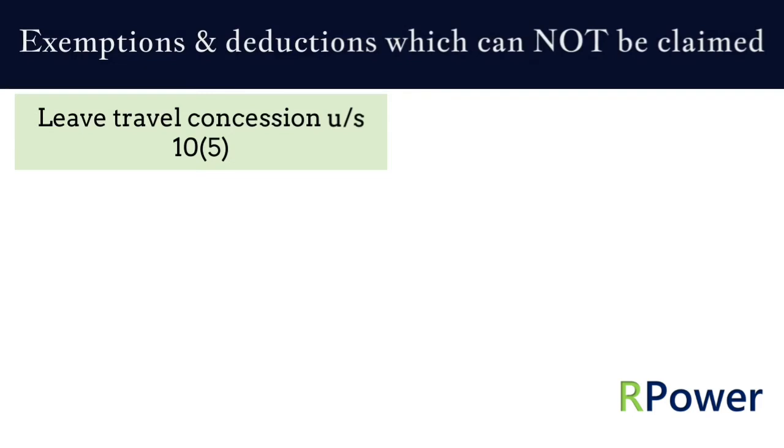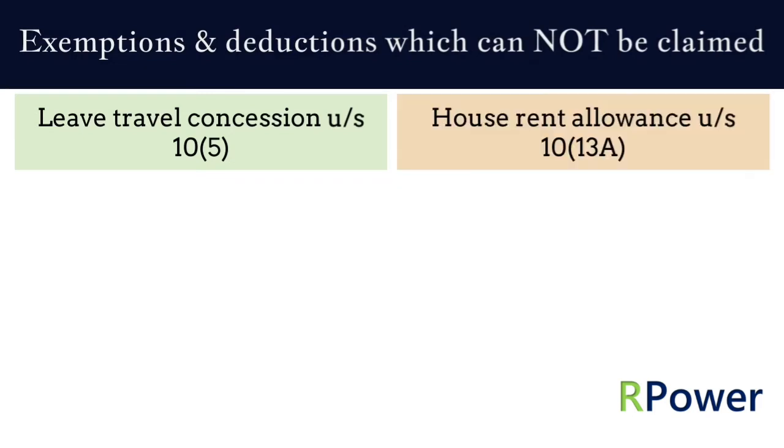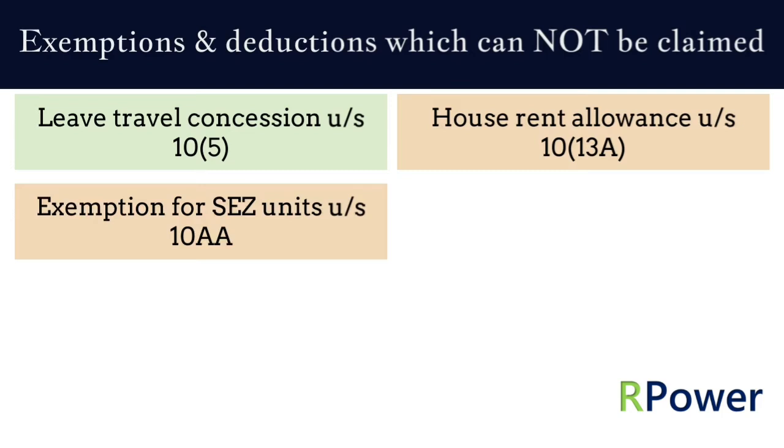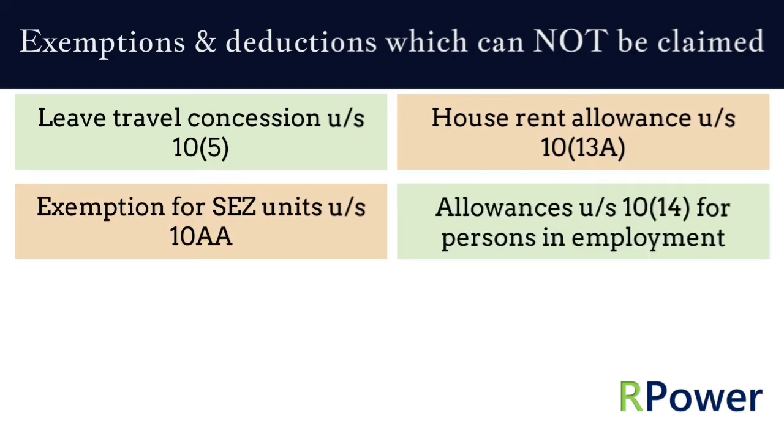Here is the list of the same. 1. Leave travel concession under Section 10 subsection 5 applicable to persons in employment. 2. House rent allowance under Section 10 subsection 13A applicable to persons in employment. 3. Exemption for SEZ units under Section 10AA in case of business income. 4. Allowances under Section 10 subsection 14 applicable for persons in employment with few exceptions.